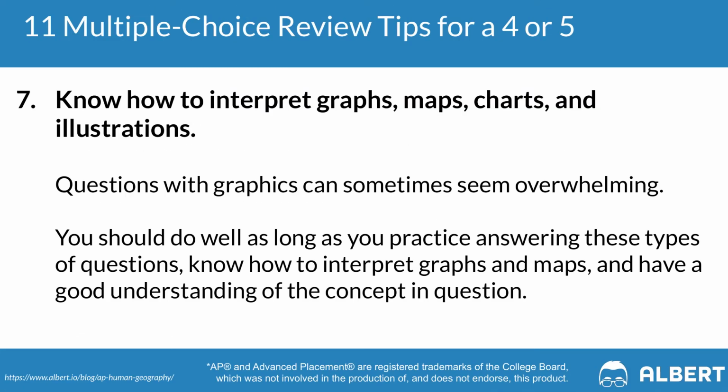Tip number 7 is to make sure that you understand how to interpret graphs, maps, charts, and illustrations. It is more than likely that on your AP Human Geography exam, you're going to have to demonstrate your ability to do this. So we recommend that you expose yourself to as many of these sorts of illustrations and charts as you can before test day. Our accompanying blog article has a map of Native Americans by county that asks you to interpret the actual results that are shown in the particular map. So be sure that you're able to build on these sorts of skills leading into test day. That way you understand the sorts of things you need to look out for, whether it's the axes, the legend, or whatever it is on the particular thing that you are being asked to analyze.